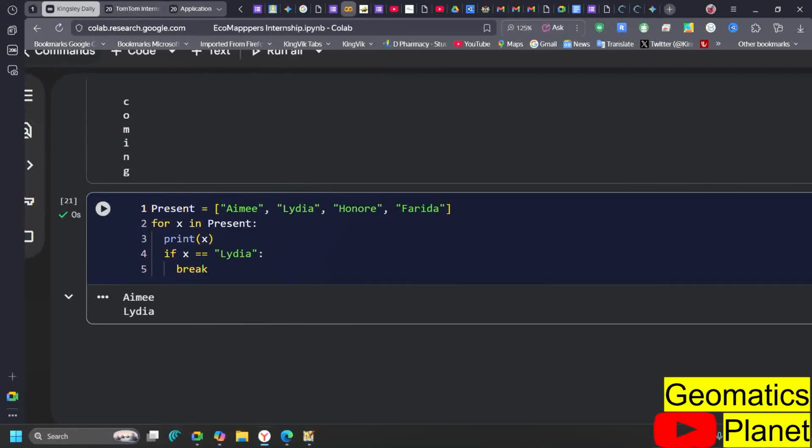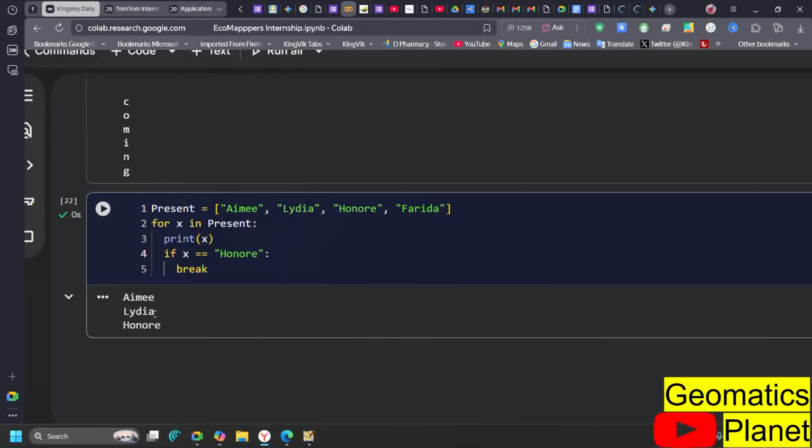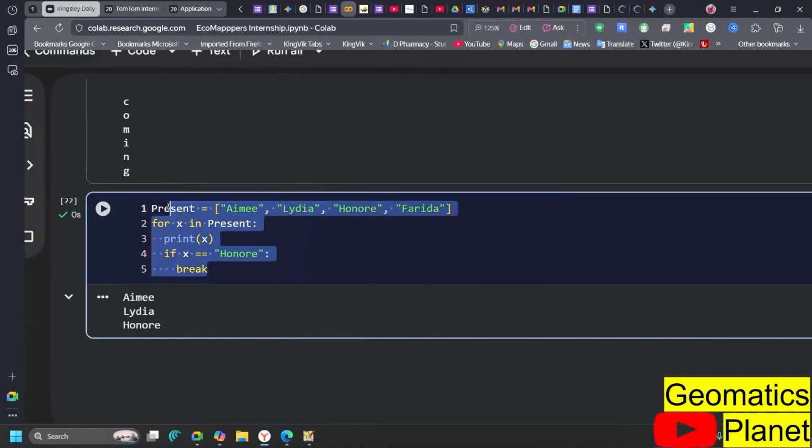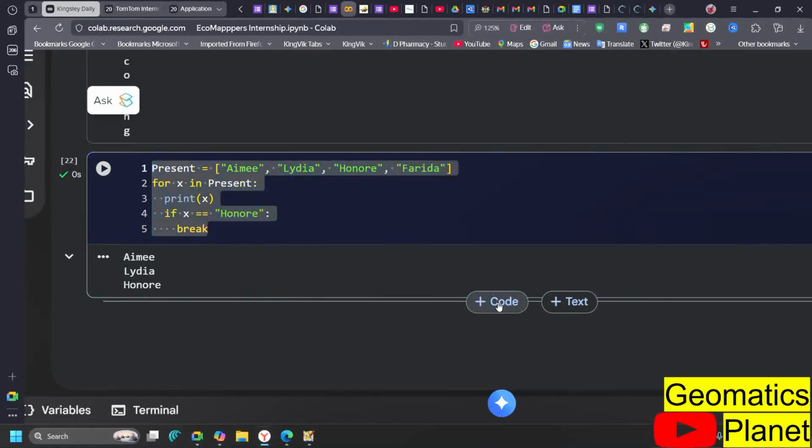So you can also say break it from Honore, then you run it, and it's going to stop at Honore. This is a way you can break at any point in time you want. And we also have the continue statement, the same way we have it in the while loop. You can also make a continue statement. It's almost the same pattern.